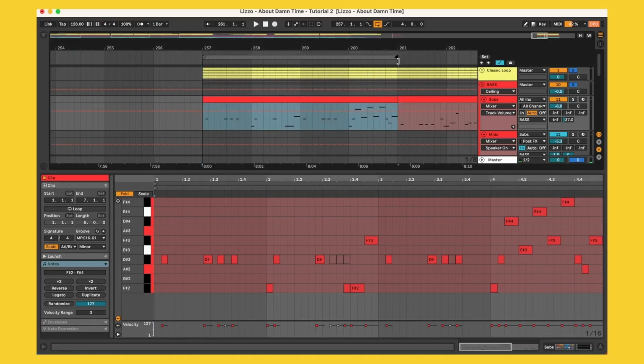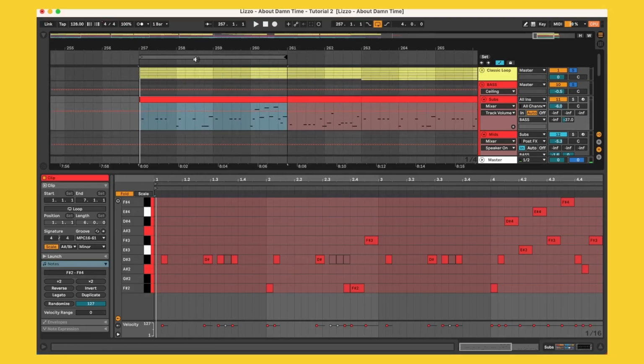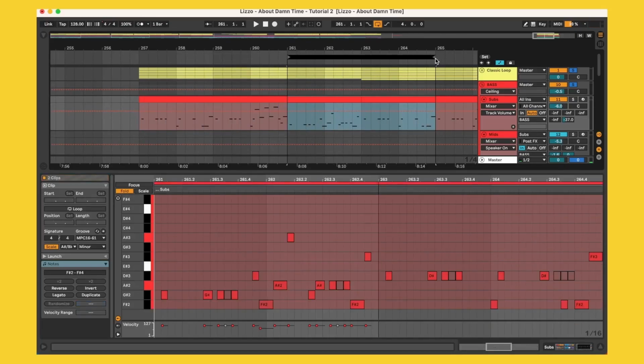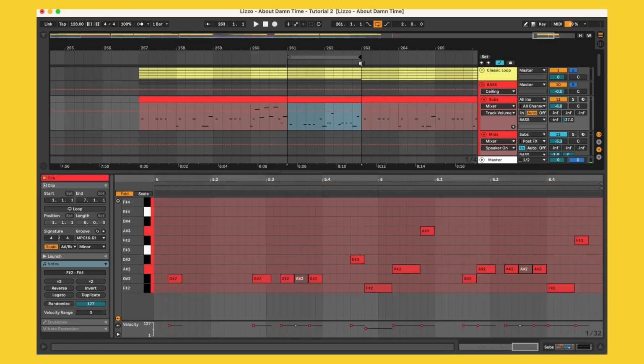So if we listen a little bit further. It's almost a copy of the first couple bars here, and then we have a variation on the second half. And if we listen to the second half of this bass line, something interesting about this track is that it's in groups of 3 instead of groups of 4. So this is the last little half here.